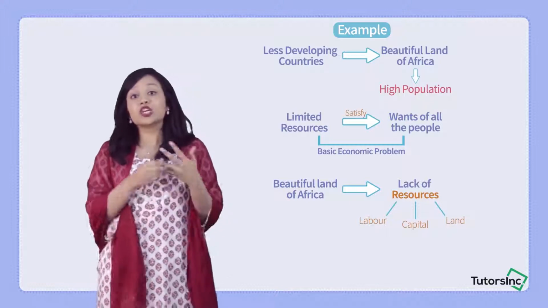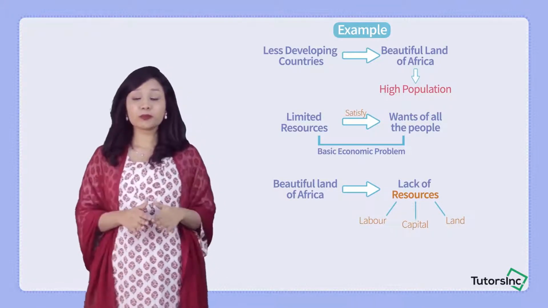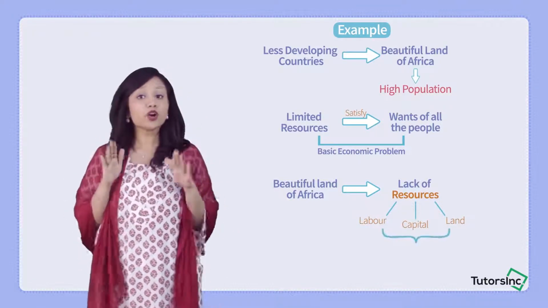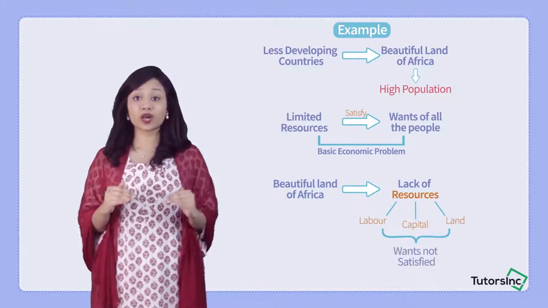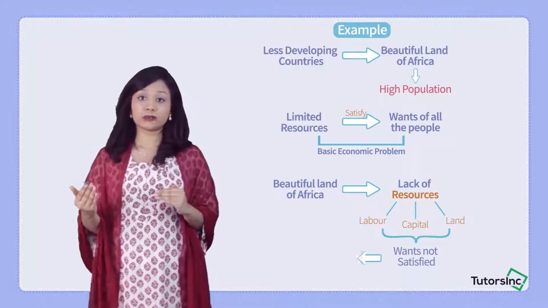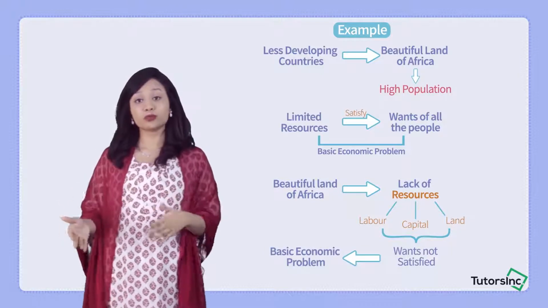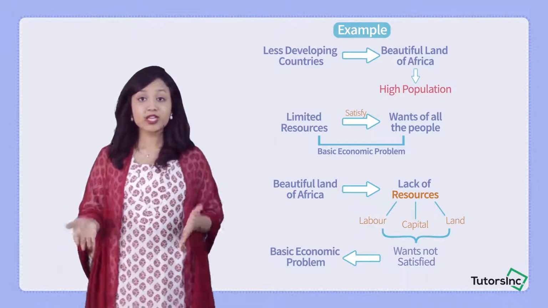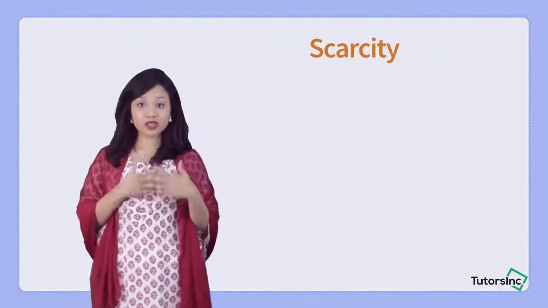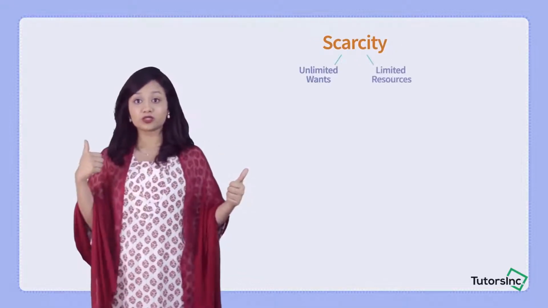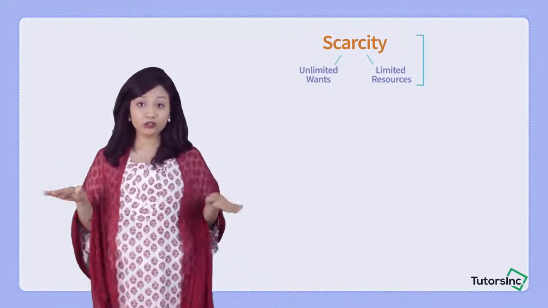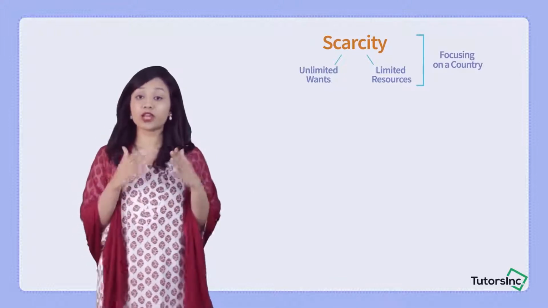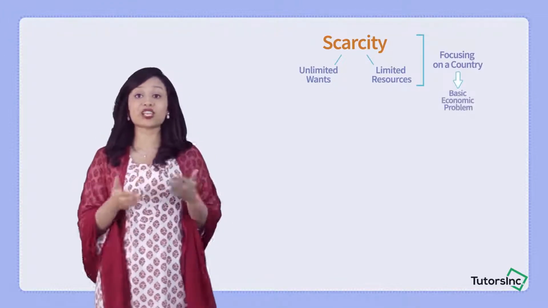So the people who live in Africa are not able to get their wants satisfied to the fullest. Hence, the basic economic problem is occurring in Africa. We're talking about the same scarcity, unlimited wants and limited resources, at an international level, focusing on one country, and that's how we get our basic economic problem.